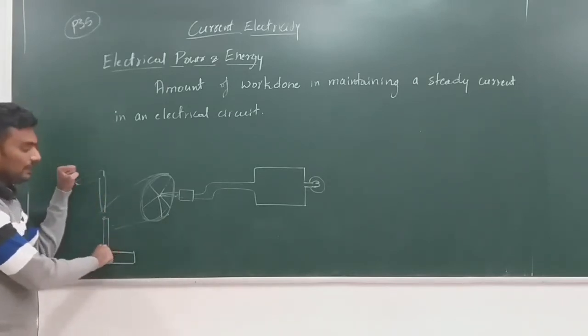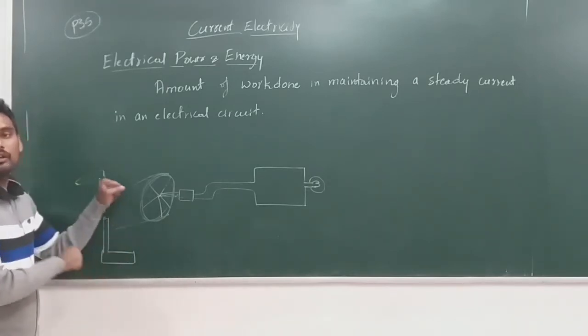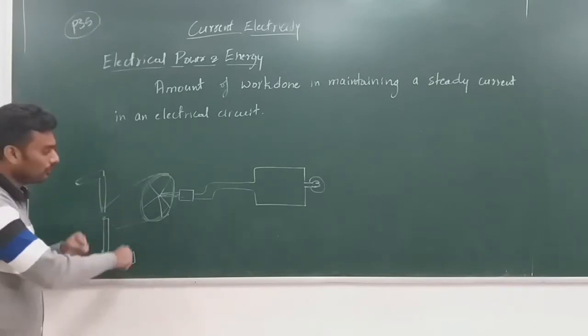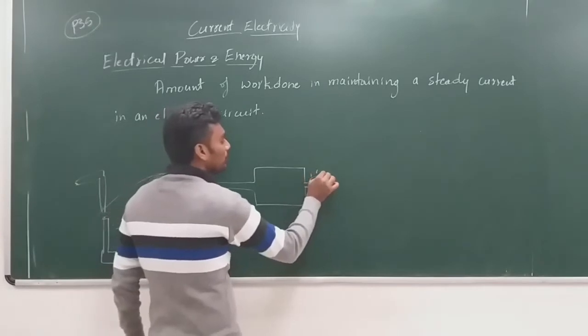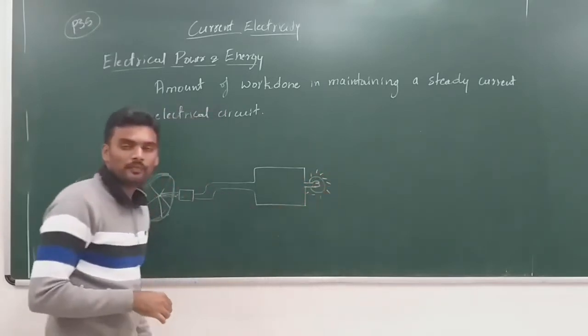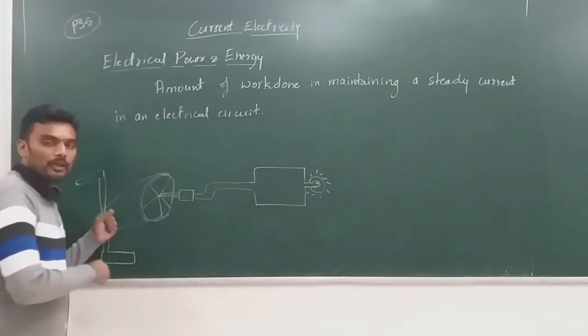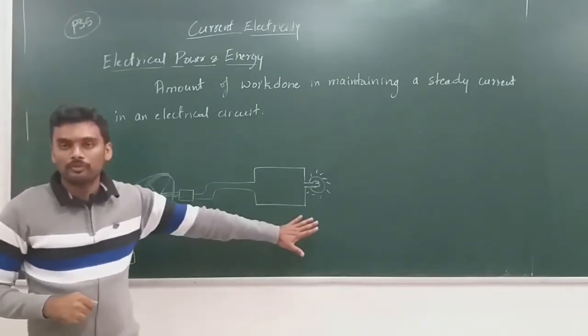Now if I keep moving this pedal, if I keep rotating this wheel, we can expect the bulb to glow, right? And once we stop pedaling, the glow stops, isn't it?